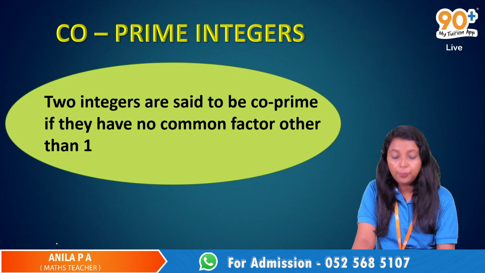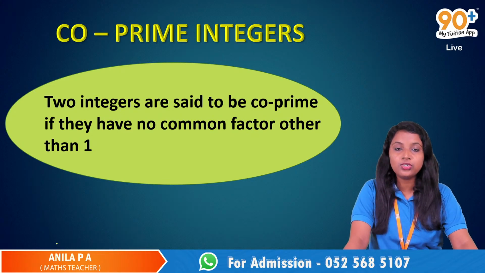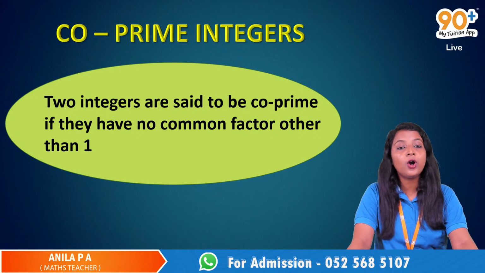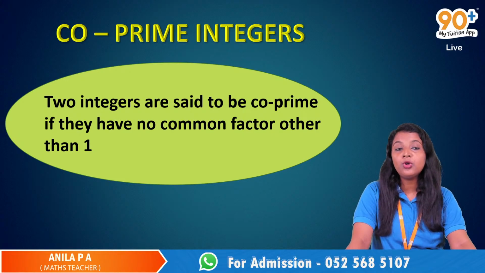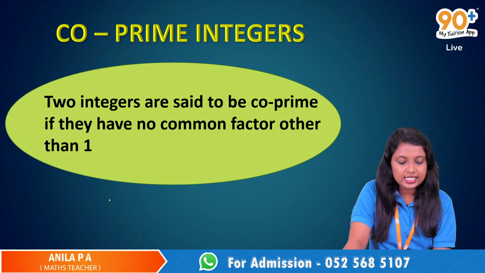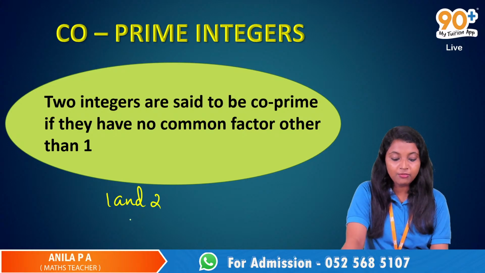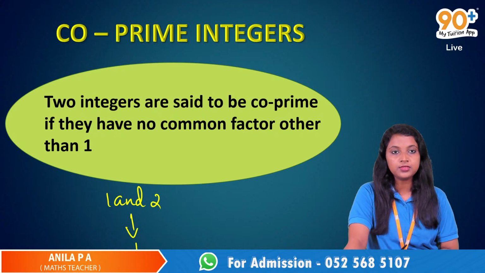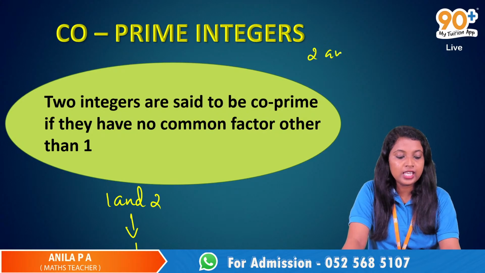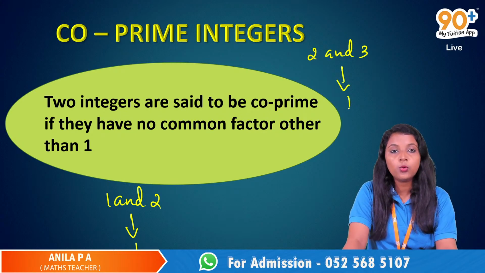In the case of co-prime integers, we have 2 integers, and they are said to be co-prime if they have no common factor other than 1. For example, let's take 1 and 2. What are the common factors? Only 1 is the common factor. If we take 2 and 3, the only common factor is 1.